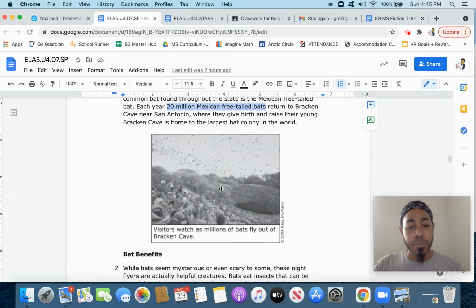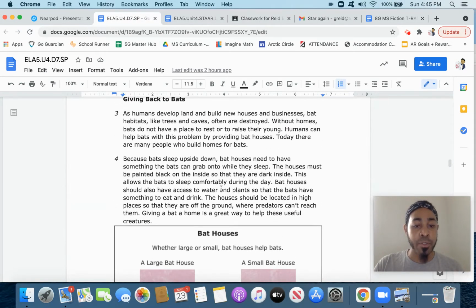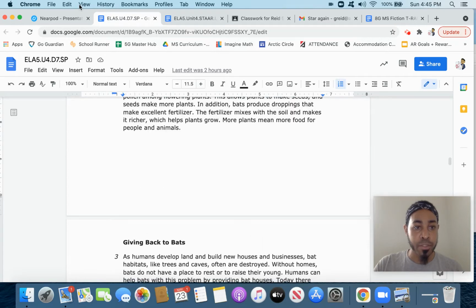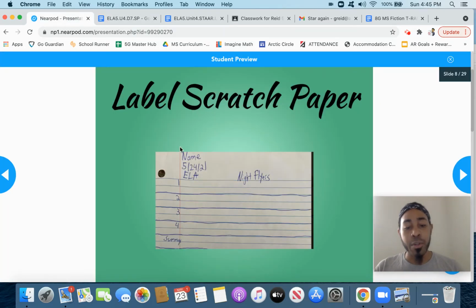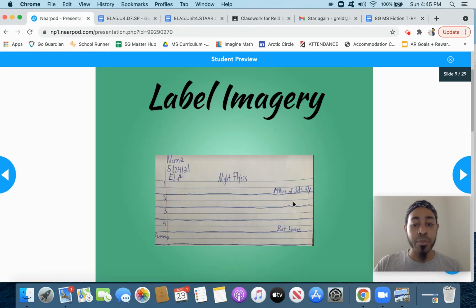Next, what I'm doing here is we got a skim, right? Our first step is to preview the text. Okay, I see that there's 4 paragraphs. That means I'm going to do 4 chunks. I also see 2 pictures. So let's go ahead and label our 4 paragraphs. Plus, we always do the summary at the end. And I'm also going to label my pictures.